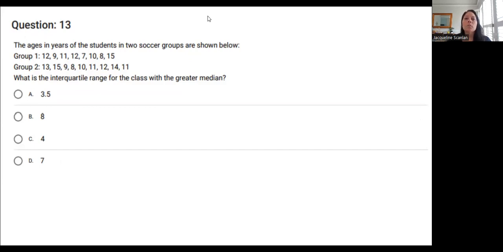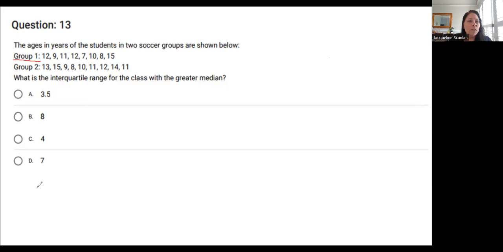This one requires me to not only find the median for each of the groups, but then also find the interquartile range. Okay, so what I'm going to do first is I'm going to start by finding the medians. And remember, in order to find the median, I have to, number 1, put the numbers in order from smallest to largest. And then I have to cross from the outside in. So I'm going to start with group 1. I'm going to call group 1 red. And I'm going to put those numbers in order from smallest to largest.